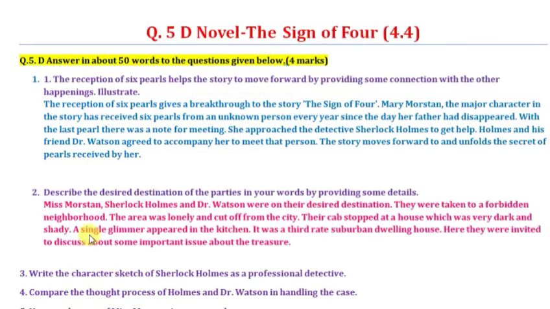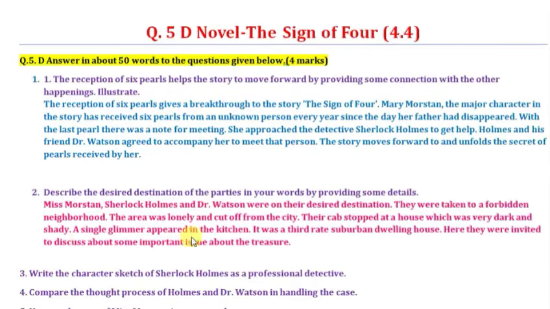They were taken to a forbidden neighborhood. That means that particular place was out of the city. The area was lonely and cut off from the city. Their cab stopped at a house which was very dark and shady. Whichever place they went, that place was outside the city. It was dark and shady, which means very few people or maybe nobody lived there.